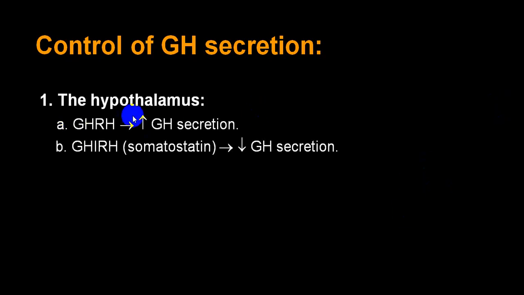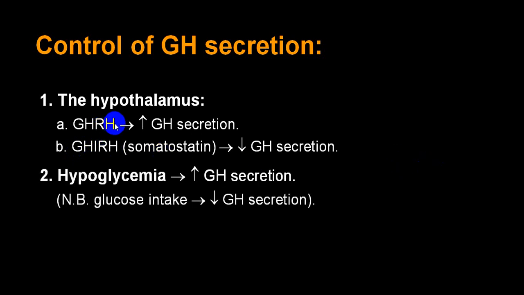So the hypothalamus will be acted upon by different factors, and it will increase the production of GHRH, which will stimulate the anterior pituitary to release growth hormone, while somatostatin, that is growth hormone inhibitory hormone. GHRH is the releasing factor. The inhibitory factor is called somatostatin, which will inhibit the growth hormone secretion.